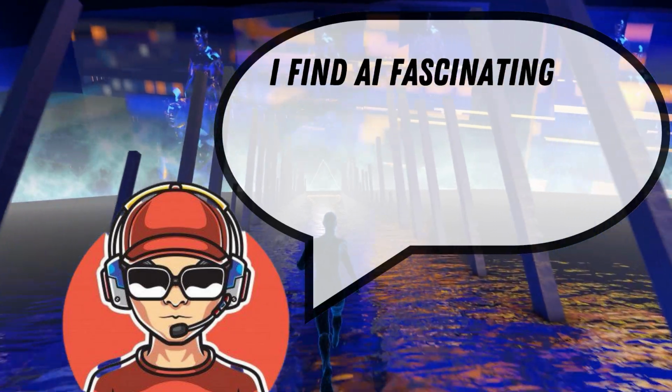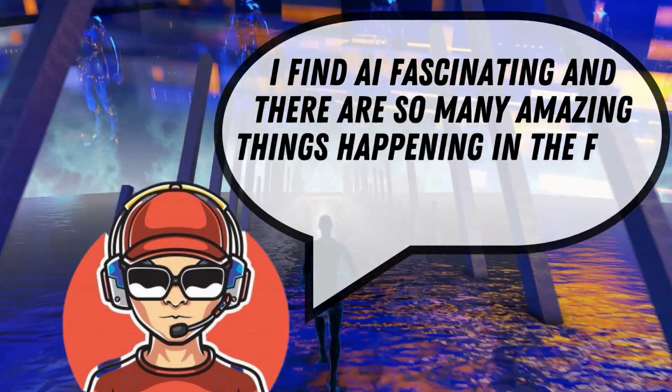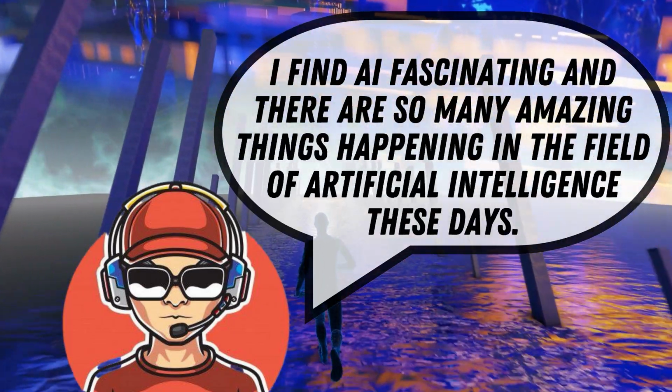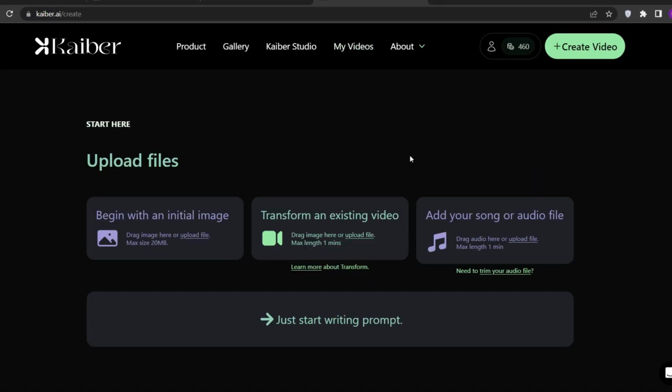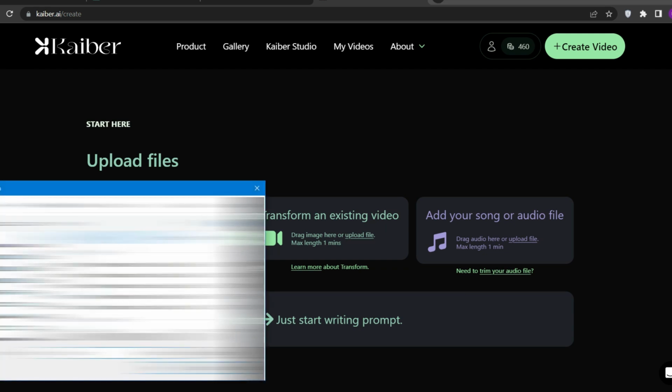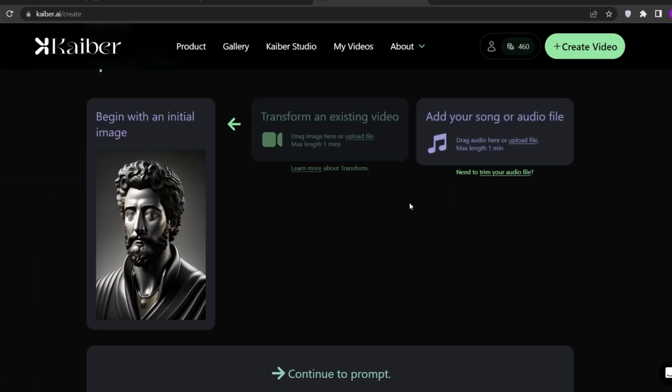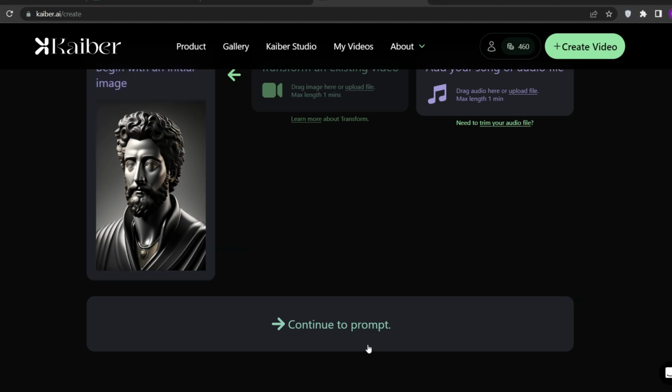I find AI fascinating, and there are so many amazing things happening in the field of artificial intelligence these days. Type in Google Kyber.ai, afterwards click on Start Creating, then sign up, it's free to use. Now starting here, upload the image you downloaded from Lexica. Now scroll down a bit and click on Continue to Prompt.